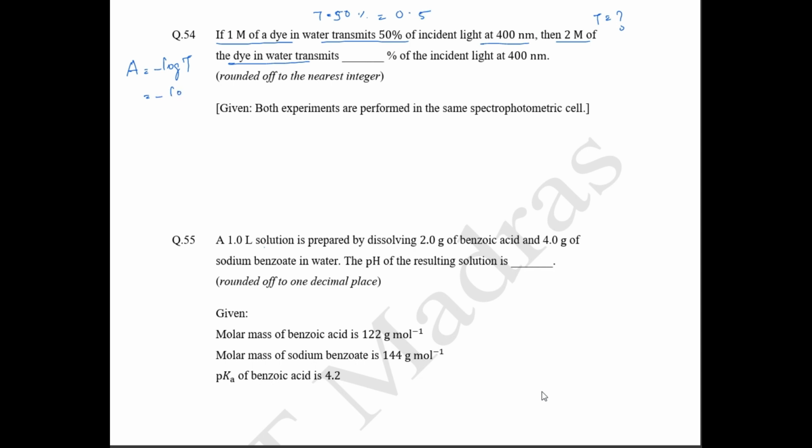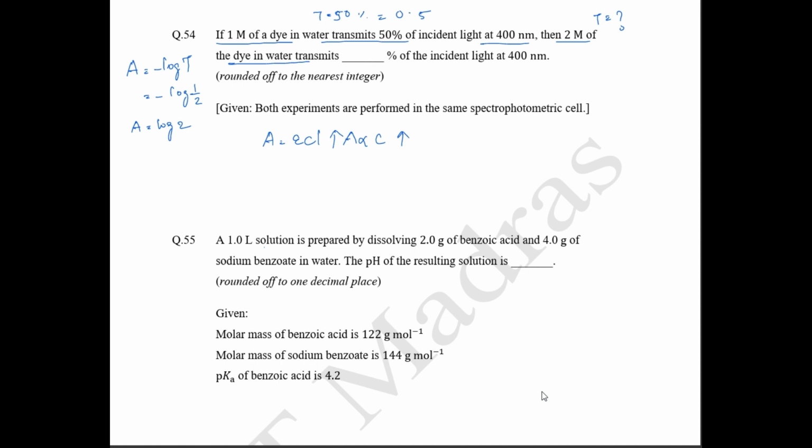So minus log of 0.5, how can we write it, can we write 1 by 2? This is going to be 1 by 2. So A is nothing but log 2. Okay, we know the formula, absorption is epsilon Cl. So absorption is directly proportional to your concentration.